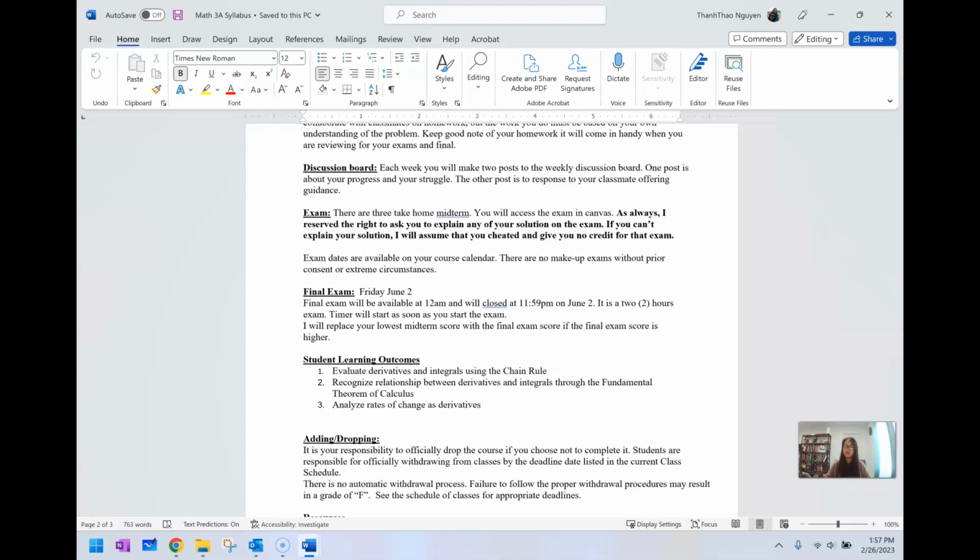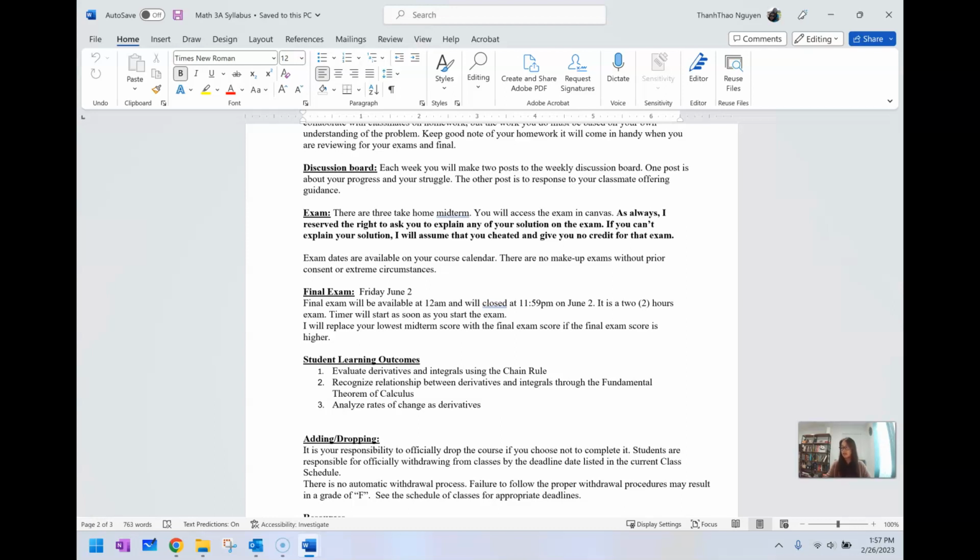Student learning outcomes. You need to be able to evaluate derivatives and integrals using the chain rule, recognize the relationship between derivative and integral through the fundamental theorem of calculus, and analyze the rate of change as a derivative.